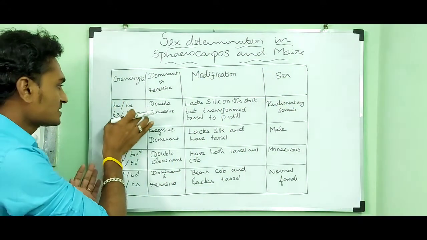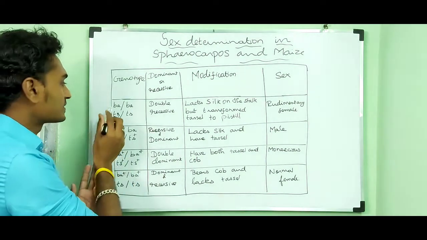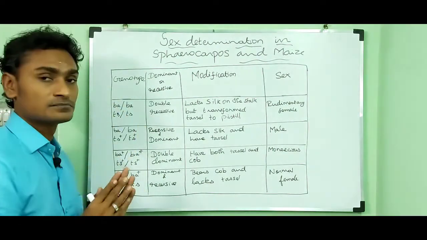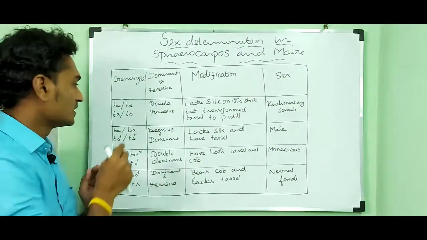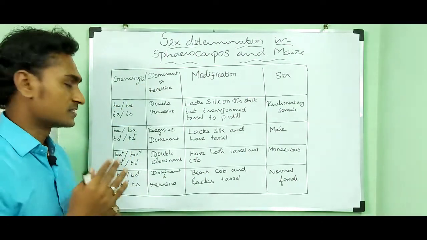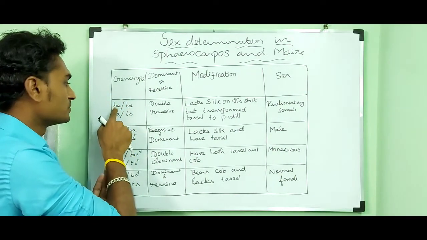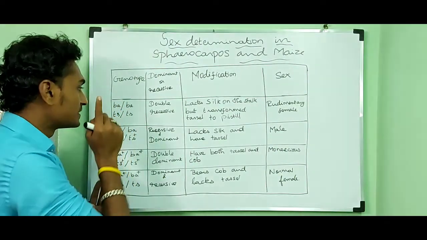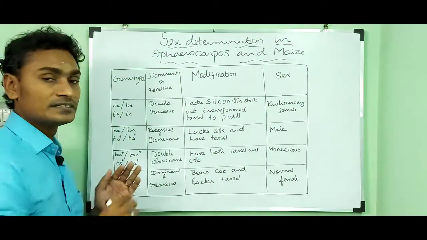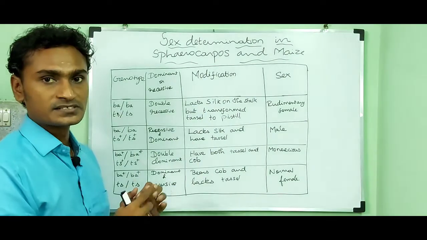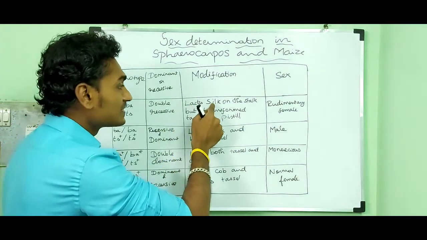So the first row contains BA and TS. They are recessive alleles. If I put a plus symbol, they are dominant. If not, they are recessive. So here you cannot find the plus symbol and they are in recessive condition, BA and TS. So they are in double recessive condition. Which modification takes place in the plant? It lacks silk.